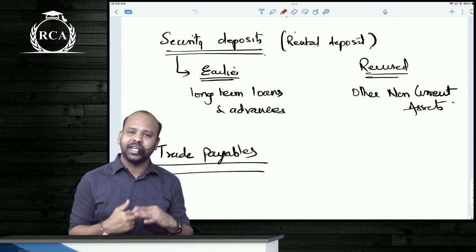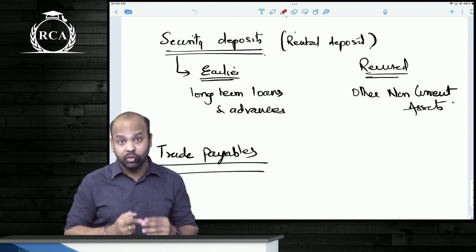And then apart from this, the aging schedule of trade payables and trade receivables. Do remember these changes, guys.